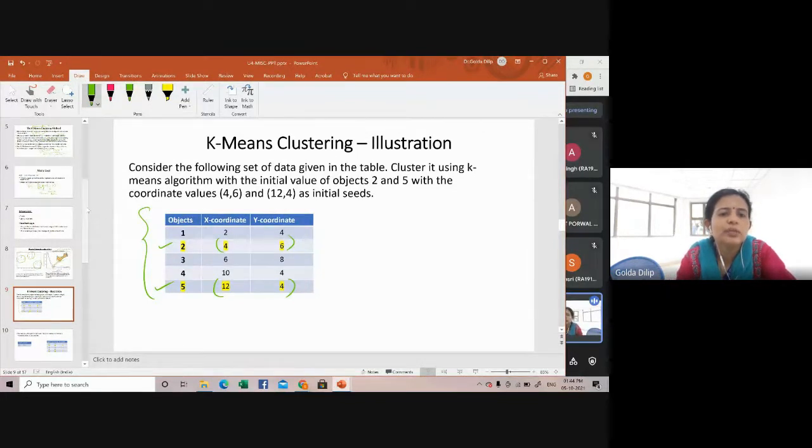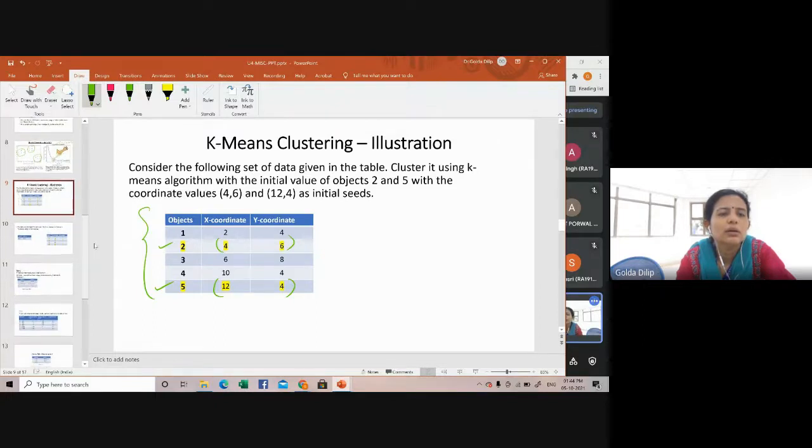These are the five data points given to you. The first one is 2, 4. The second one is 4, 6. The third sample is 6, 8. The fourth sample is 10, 4. The fifth sample is 12, 4. These are the samples given to you.